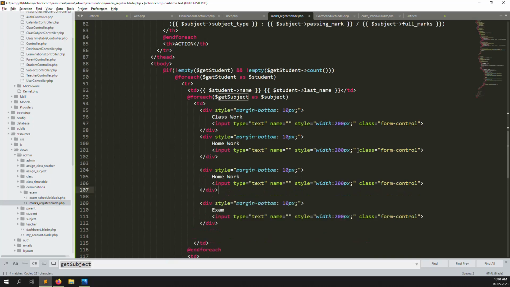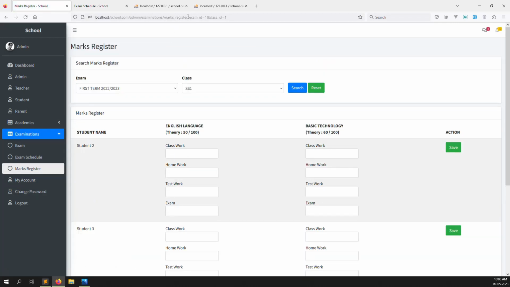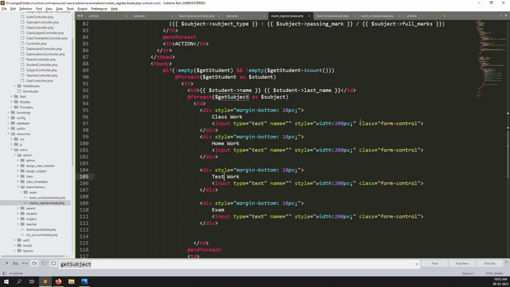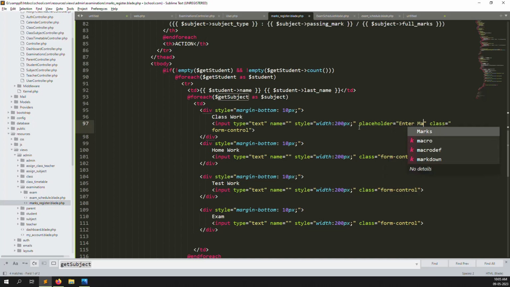So do you want to learn easily? So suppose I can make here test mark. So I just go back again, refresh the page, because we already passed the data here. This reason we can get the test work marks. So you can get classwork, homework, test work, and then finally exam marks. And we can change here the placeholder, we can make it enter marks, enter marks. So it looks professional.